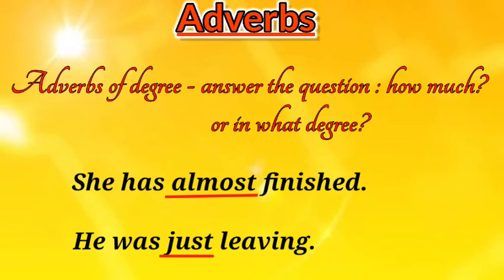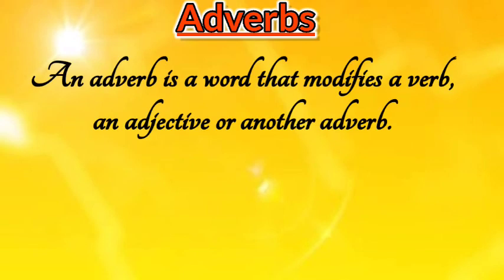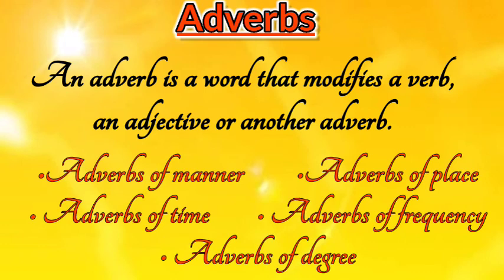Let us recapitulate. An adverb is a word that adds something or modifies the meaning of a verb, an adjective, or another adverb. They are of 5 kinds: adverbs of manner, adverbs of place, adverbs of time, adverbs of frequency, and adverbs of degree.